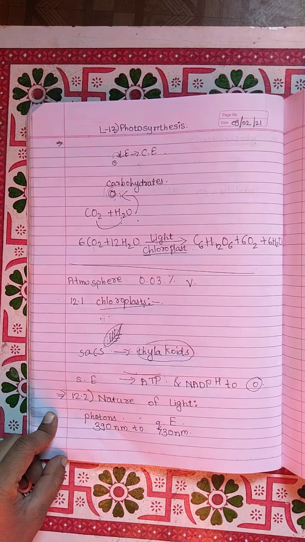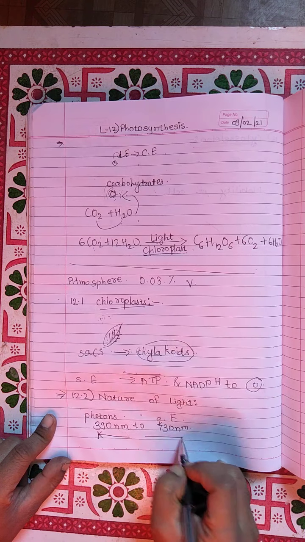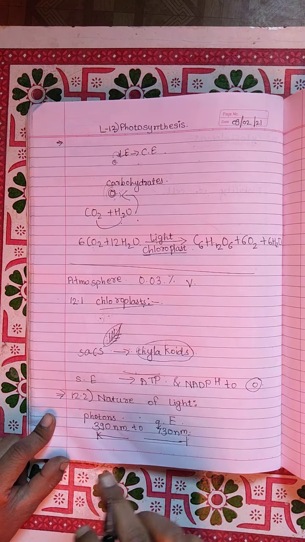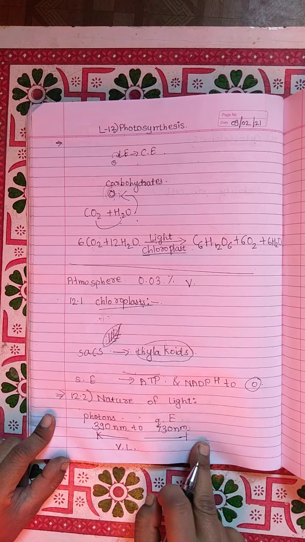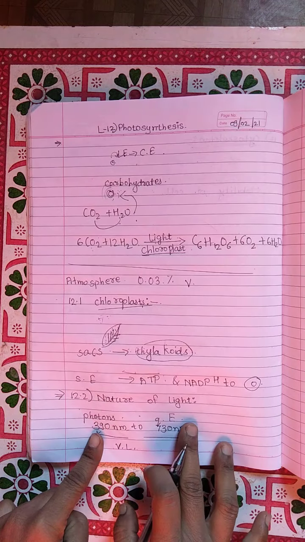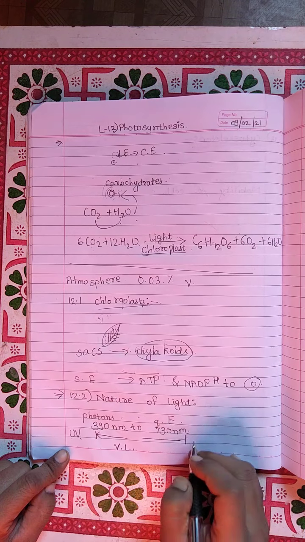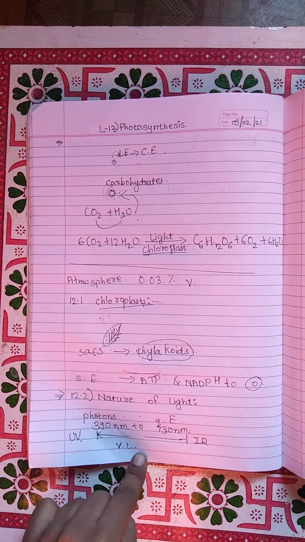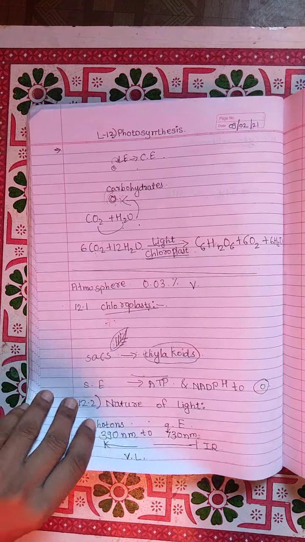The part of the spectrum ranging from 390 nm to 730 nm is called visible light, meaning this light is visible. This visible light lies between the UV, that is ultraviolet rays, and the infrared rays. This is the visible light which is mostly absorbed by the plants.